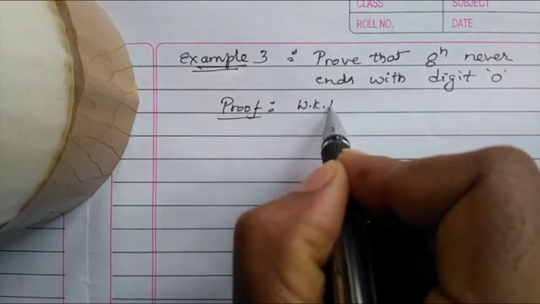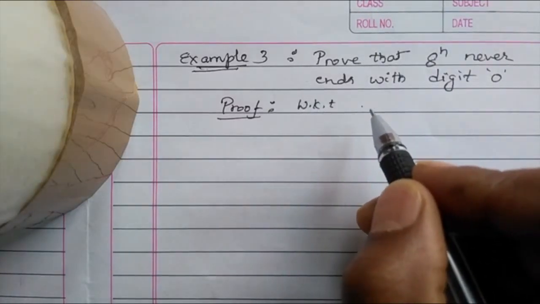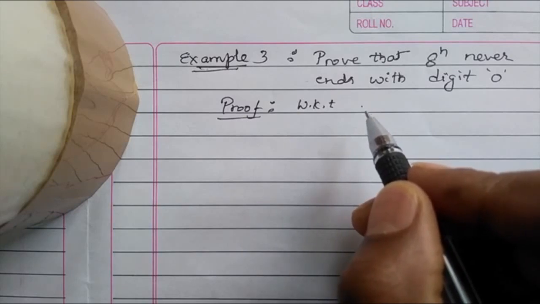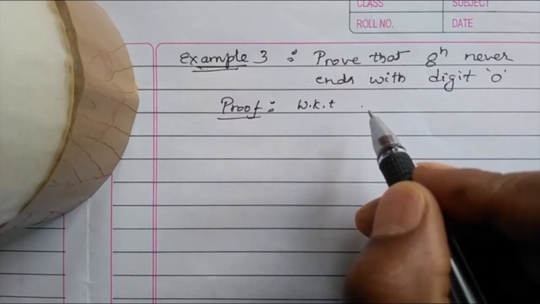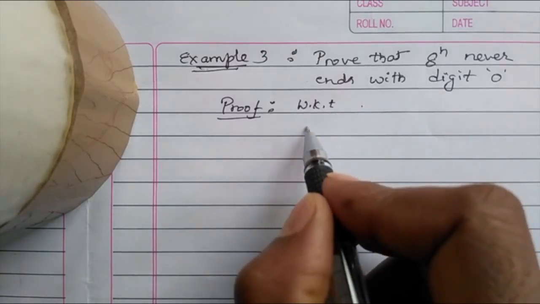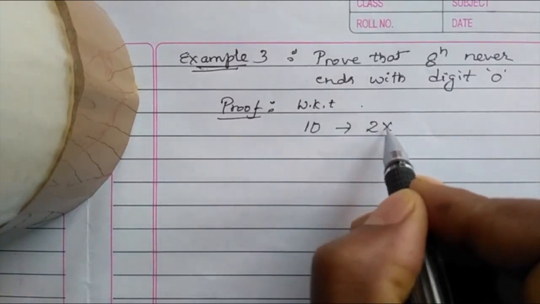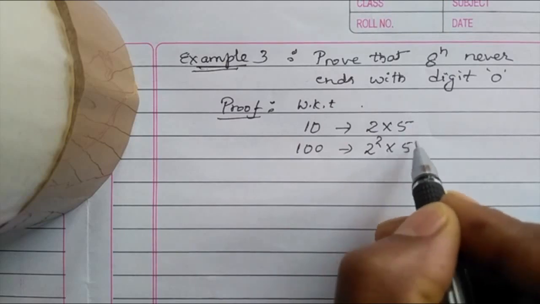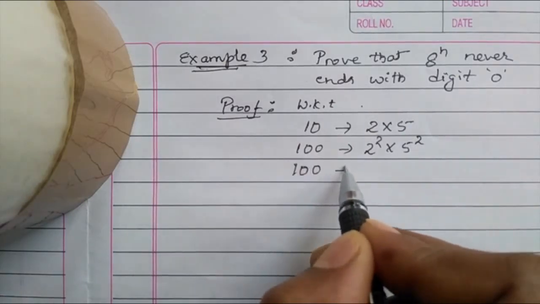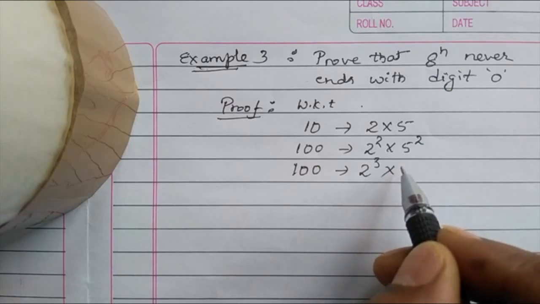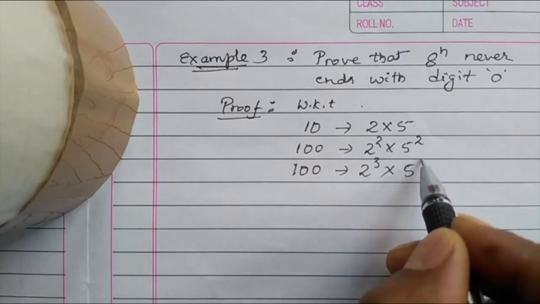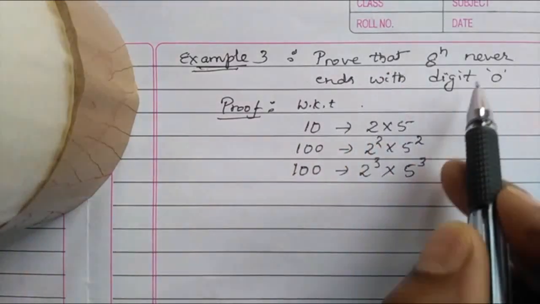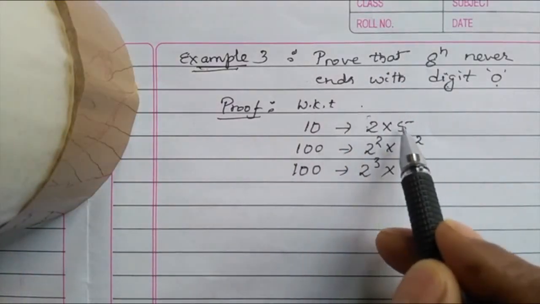We know that any number that ends with digit 0 definitely has 2 and 5. In the decimal expansion of rational numbers, in my last class I explained that to get 10 we need to multiply 1 five and 1 two. To get 100, 2 times 2, 2 times 5. To get 1000, 3 times 2, 3 times 5. So any number that ends with the digit 0 definitely has 2 and 5 as factors.